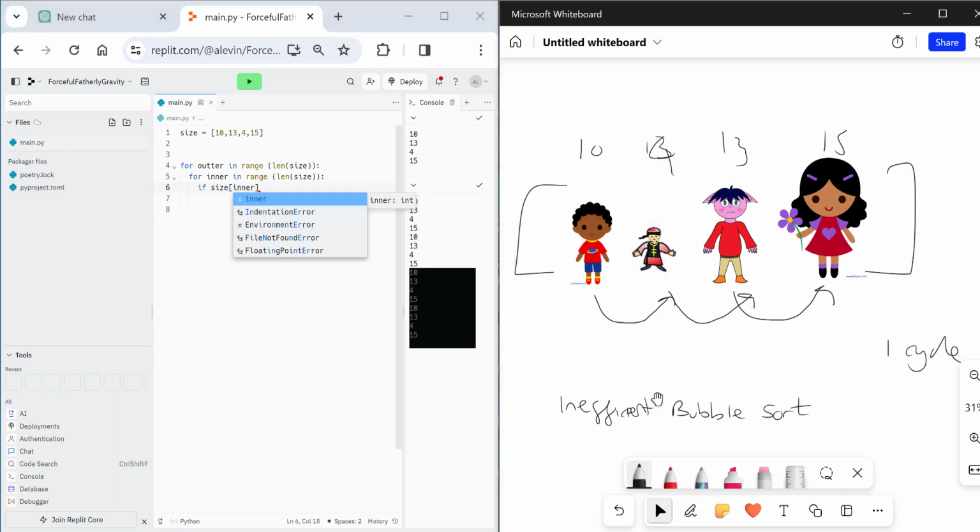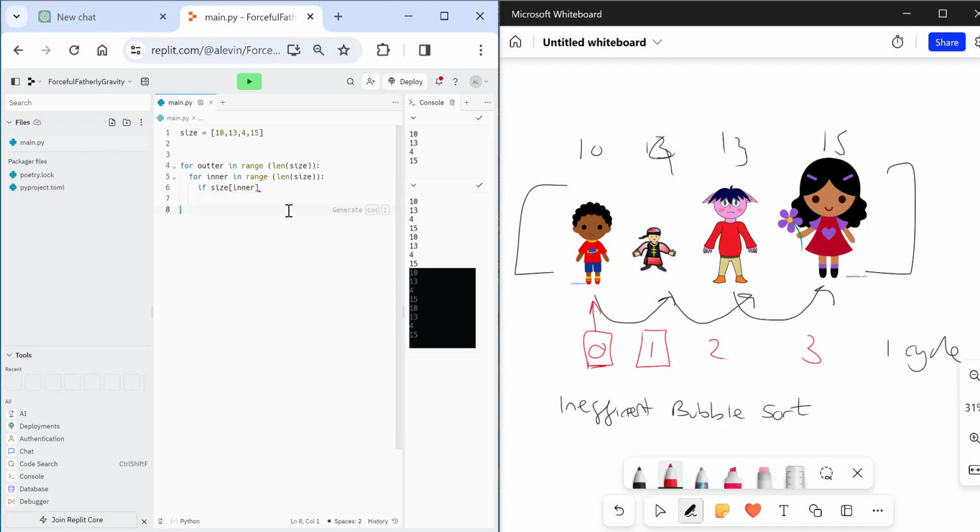So we're starting. Let's put positions on there as well. This is position 0, this is position 1, position 2, position 3. Is this, so the person in 0, bigger than the person in the 1 next door? So what I'm going to do is I'm going to say greater than size inner plus 1. So again, we're saying, is this person bigger than this person? Yes, they are. In my little scenario here.